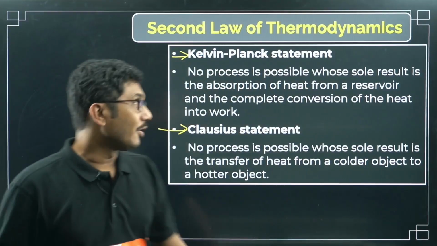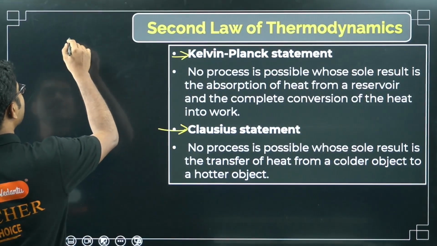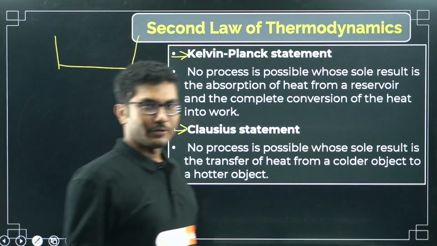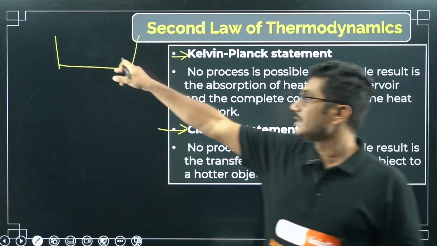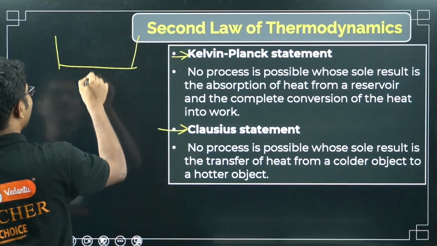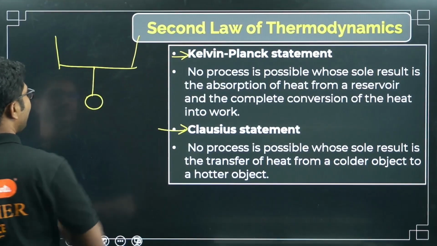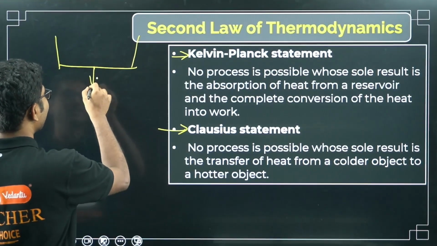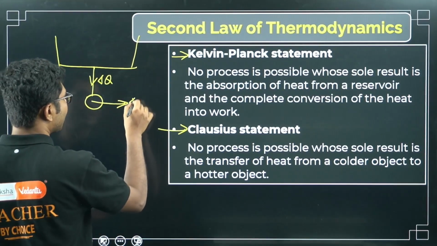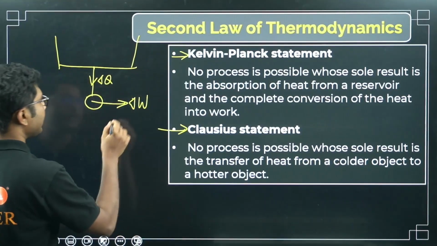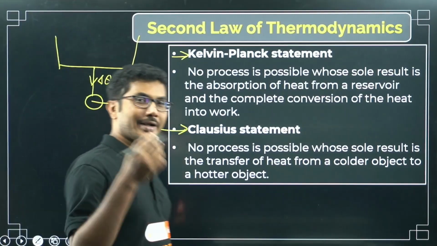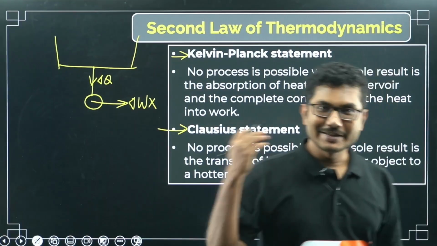Now what is the meaning of this statement? Suppose we have a reservoir, which is generally drawn like this, like your water reservoir, where you store the water. If we have a device which takes heat energy from this system and converts the entire heat energy into work, this is not possible. It is saying that this is not possible. So you cannot expect anything to be 100% perfect. This is the basic meaning.